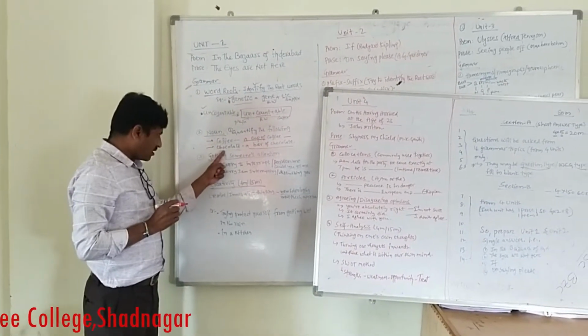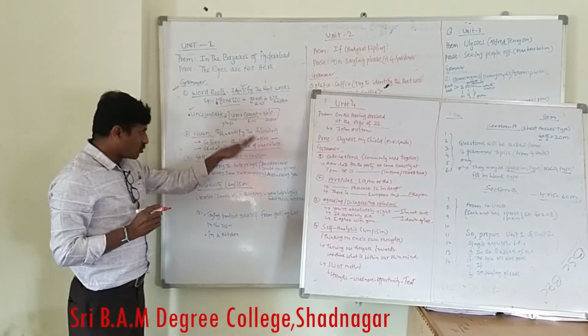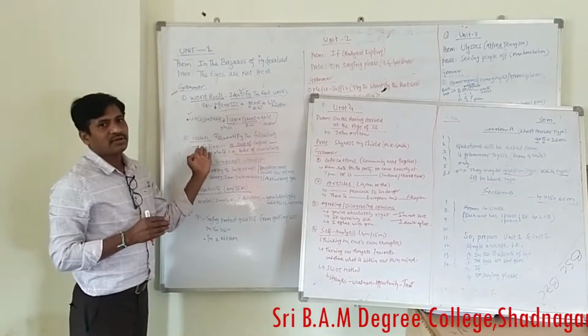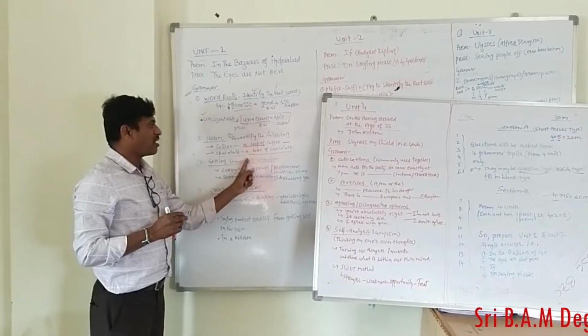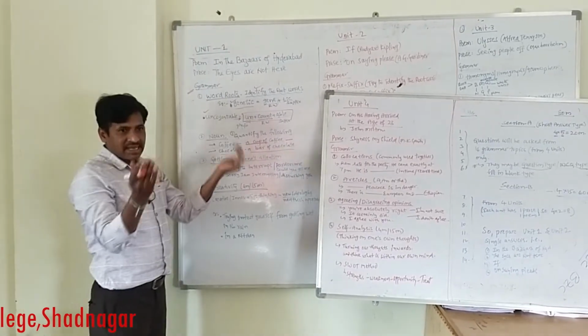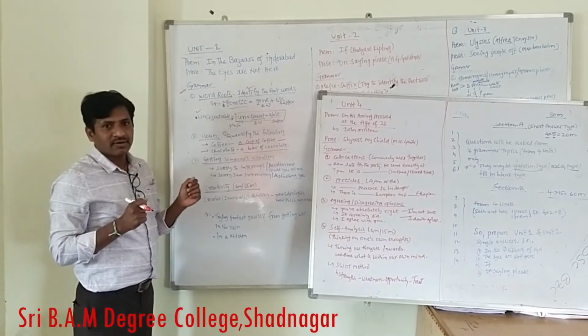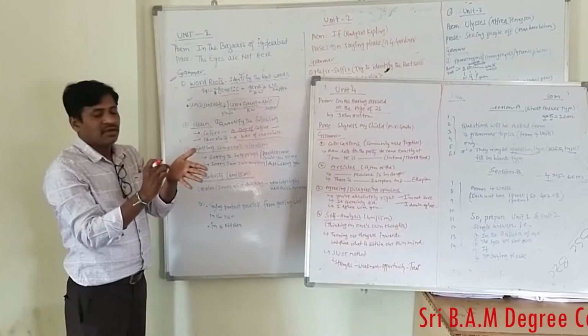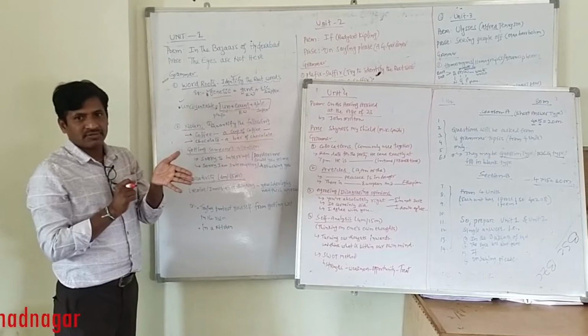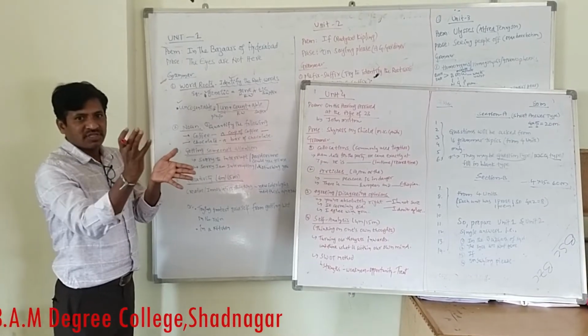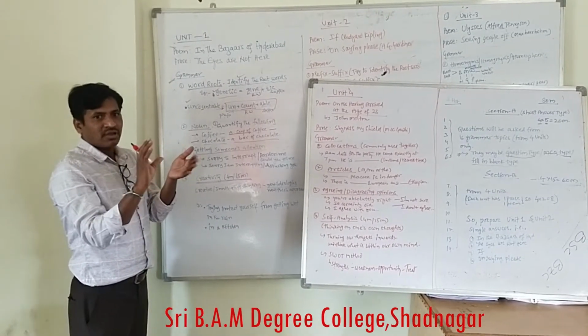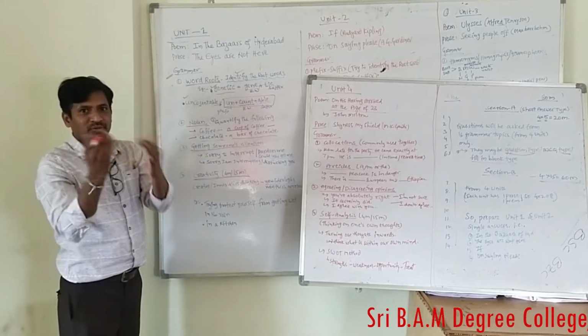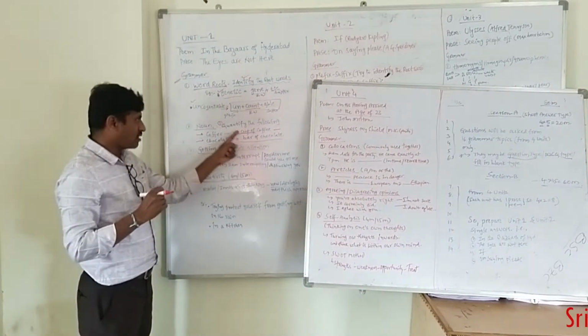So a word will be given, and you have to write like this. You have to quantify it. How do you quantify it? You have to add a cup of, a bar of, a glass of, a spoon of, like that. Sugar is there. Sugar is uncountable. How can you make it countable? You have to say a spoon of sugar. Understand? Juice is there. Juice is not countable. How can you make it countable? A glass of juice. Like that you have to say.